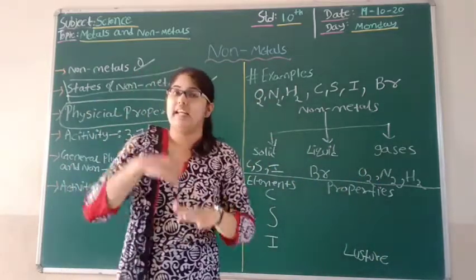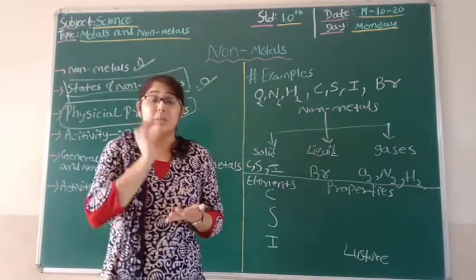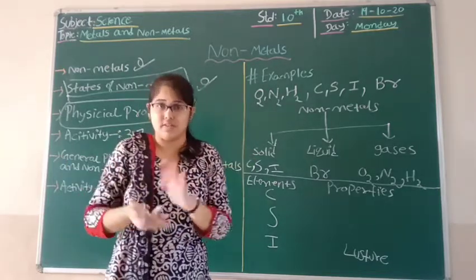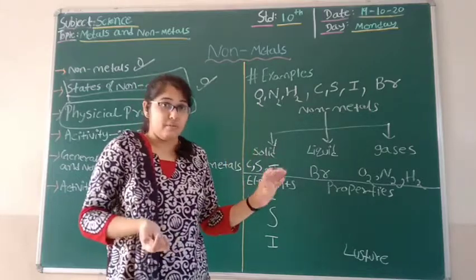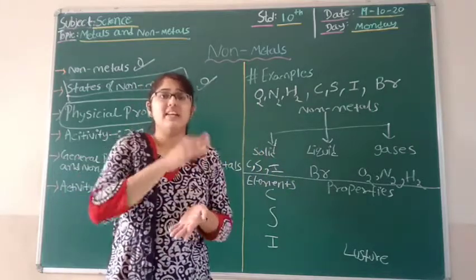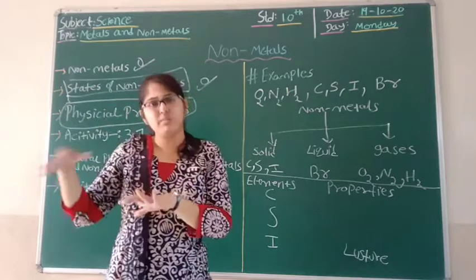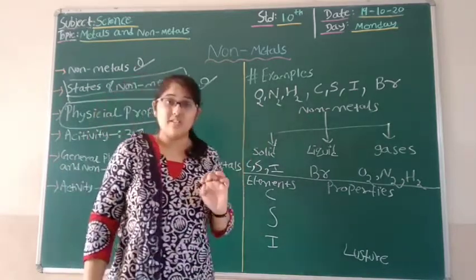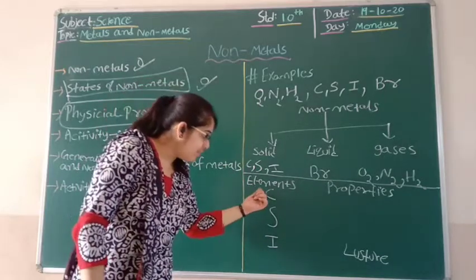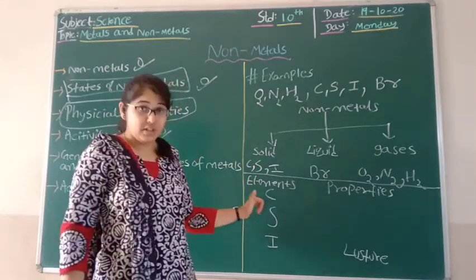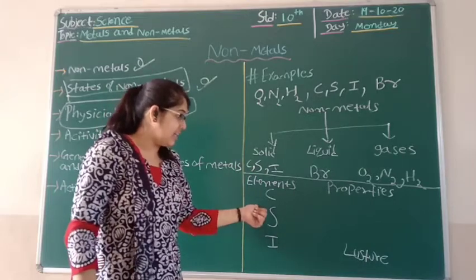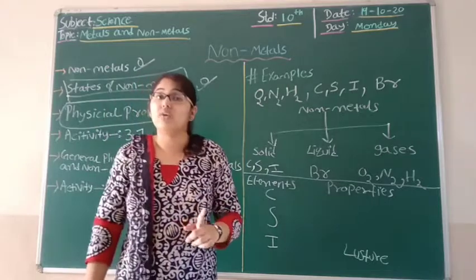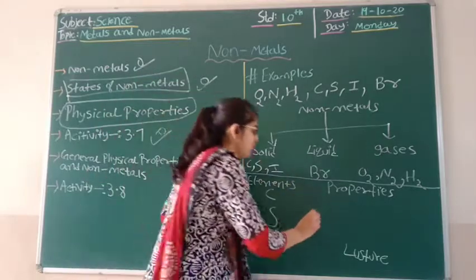Now going to the very second activity, where we have seen whether metals are hard or soft. So we were able to see their appearance. As we remember, mainly those metals were hard, and the exception that we saw was sodium, which was soft, so we were able to cut it with a knife. Now if we talk about non-metals, students, we can say sulfur is soft, and even iodine is soft.